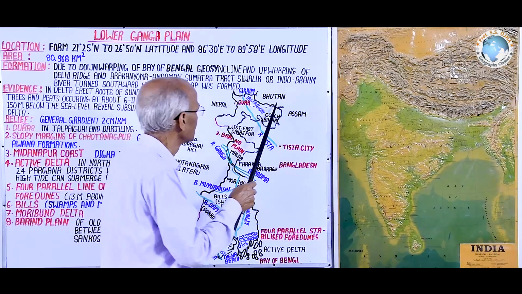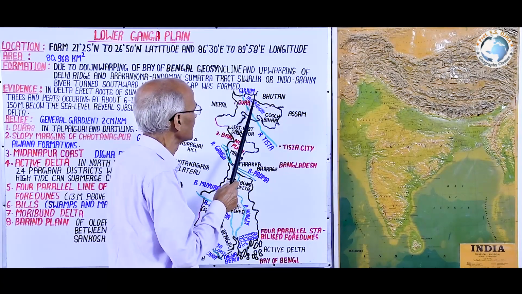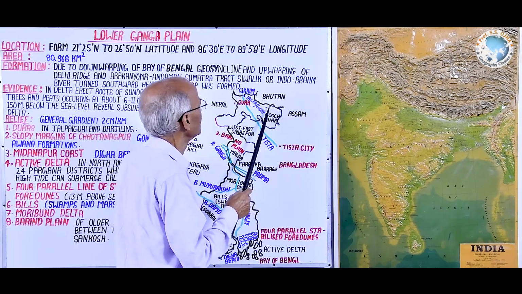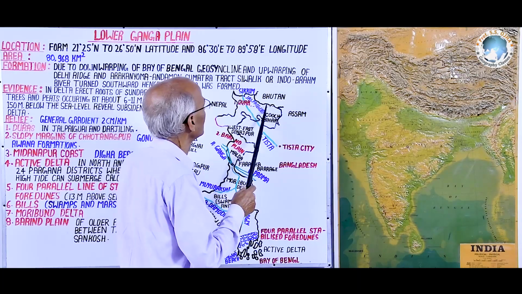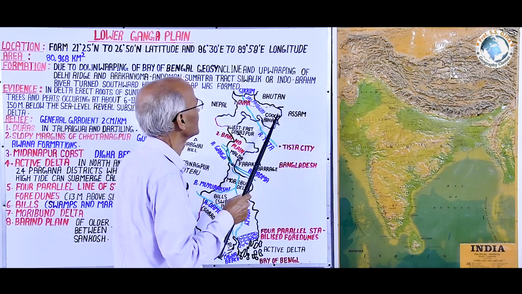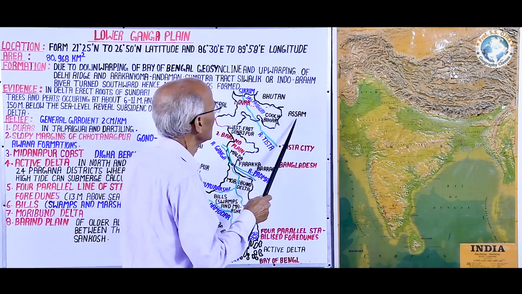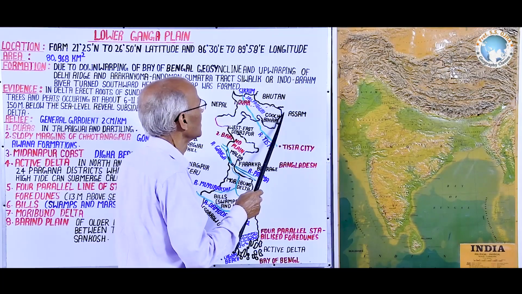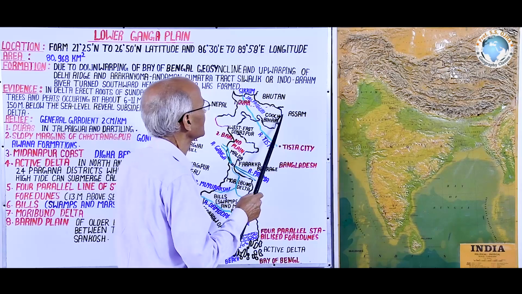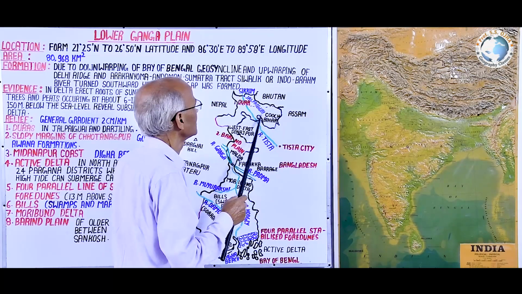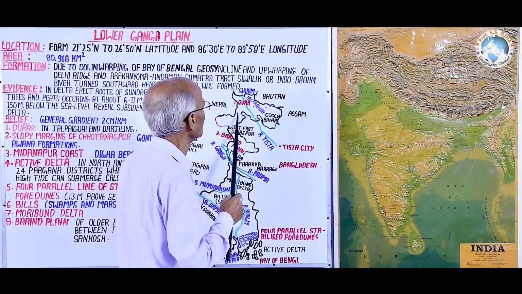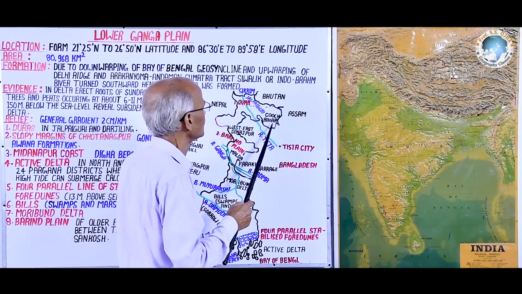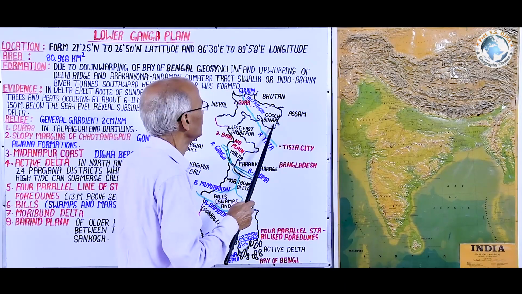Its northeastern boundary is demarcated again by the 150 meter contour line, and it is separated from Bhutan, our neighboring country. To the east it is Assam state of India, where there are Dhubri, Goalpara, Kokrajhar and Barpeta districts, and the easternmost district of this Lower Ganga plain is Cooch Behar, which is also the easternmost district of West Bengal.